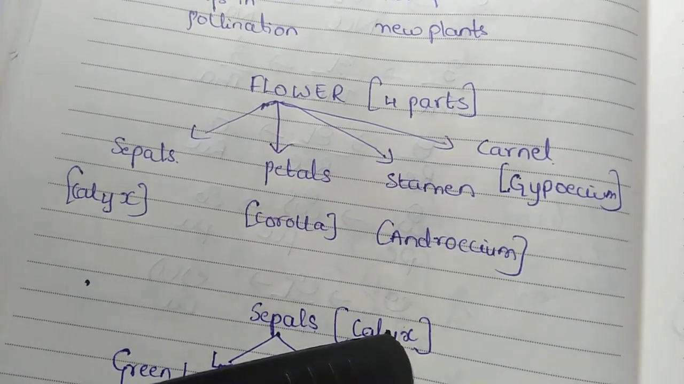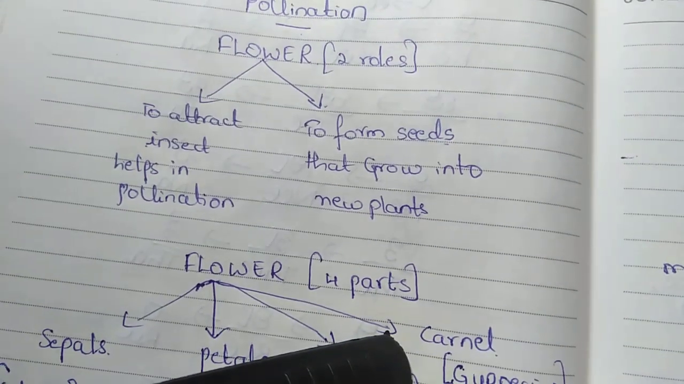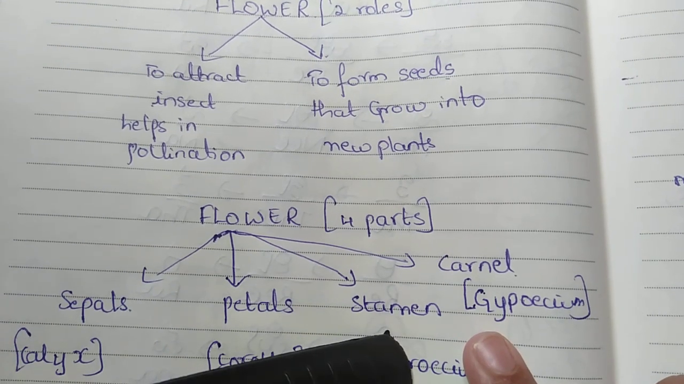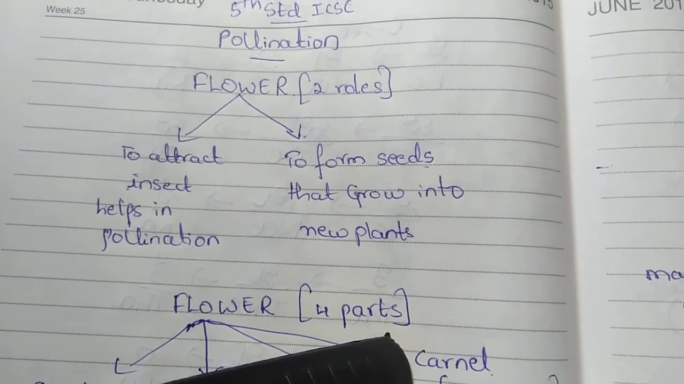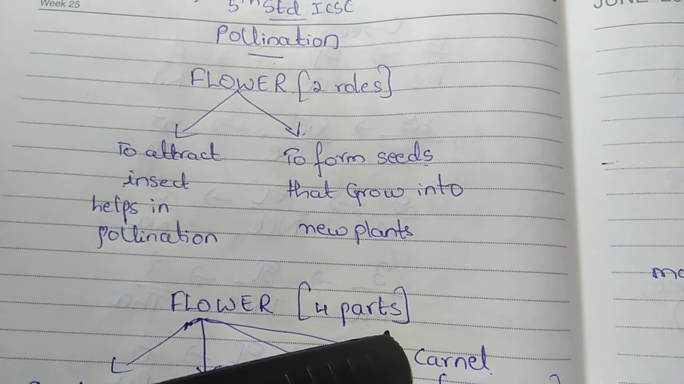Okay, I think you are totally clear with the flower today, the four parts. This is part 1 of pollination, and I'm going to continue with part 2 in the next video. Be totally clear with these four parts. If you are clear with the four parts, you can seriously understand what pollination is. Thank you.